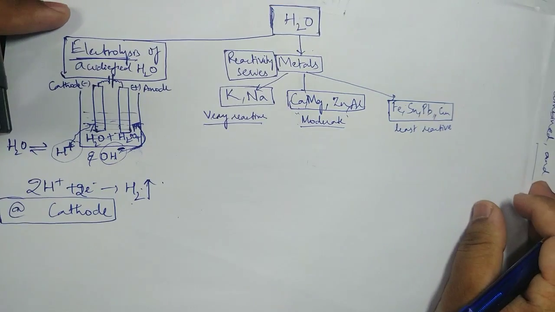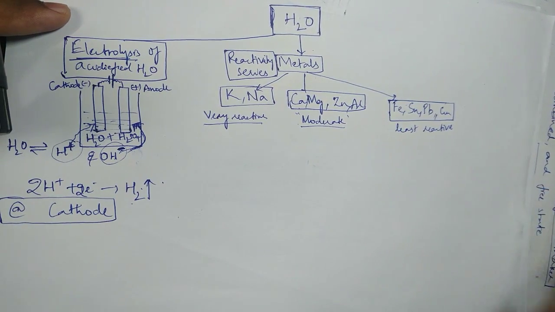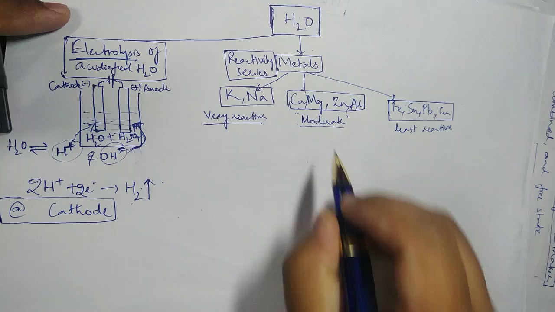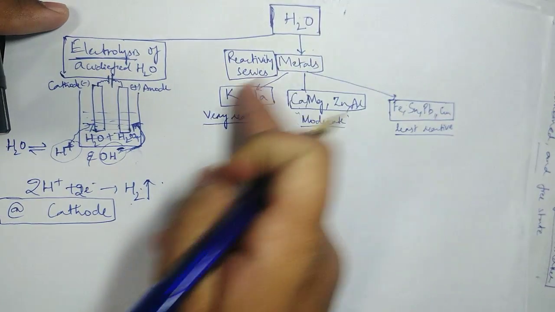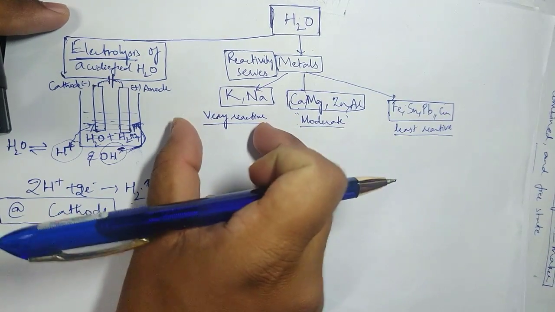And you have the not-at-all reactive ones: gold, silver and platinum, very much least reactive, almost not reactive, you can say. So in all, I can divide the reactivity series into 3 categories: very reactive, moderately reactive, very least reactive.